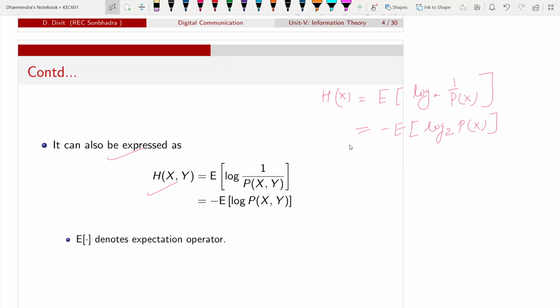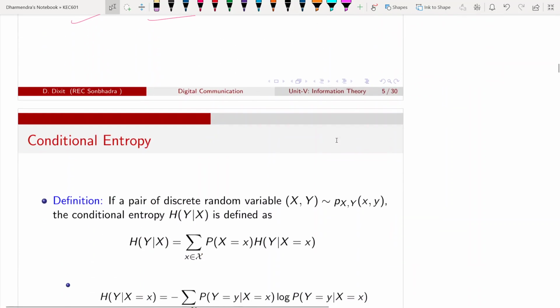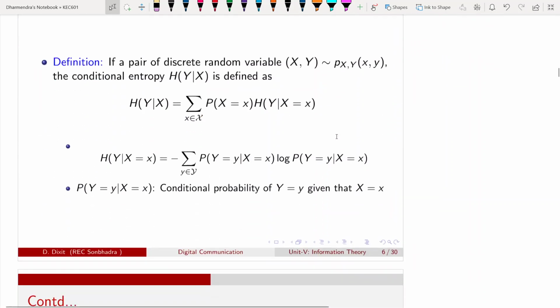Similarly, the joint entropy can be written as the expectation of log 1 by p of x comma y, that is, minus E log p of x y, where E denotes the expectation operator. We can prove this easily.